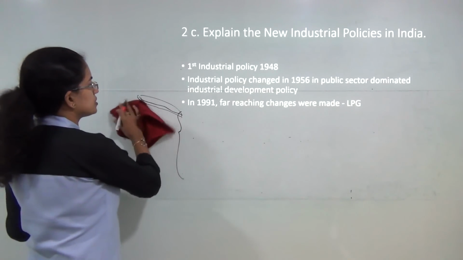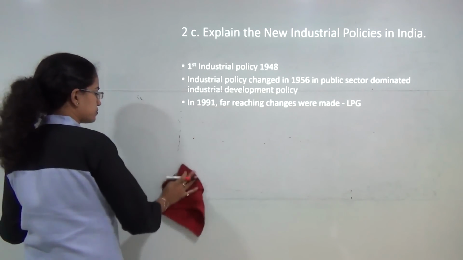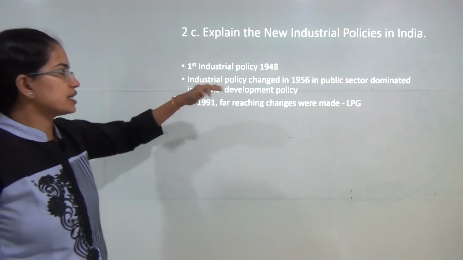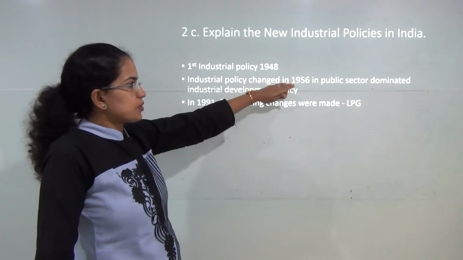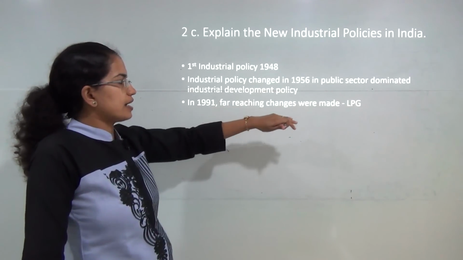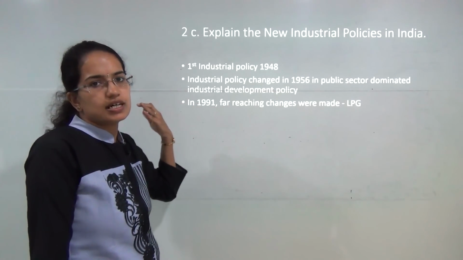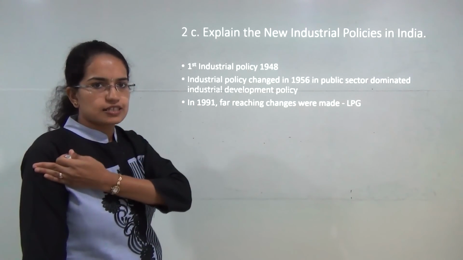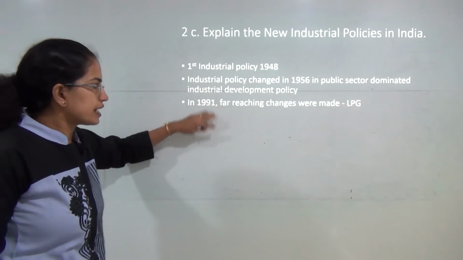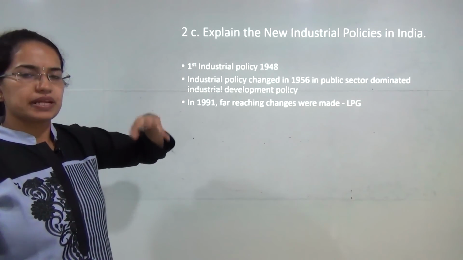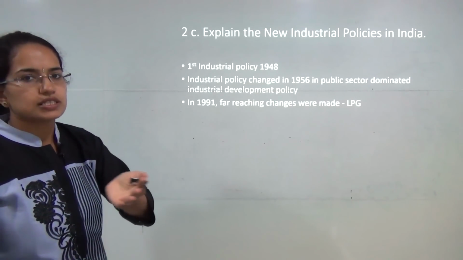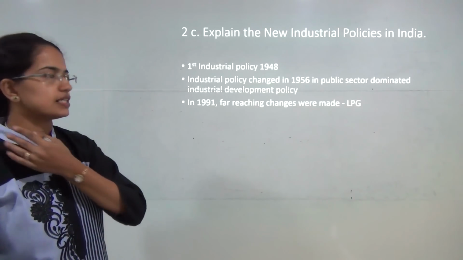Explain the new industrial policy. When a question like this is asked, you have to start with the backdrop, stating the first policy which started in 1948, the changes that were brought about in 56 in the public sector, and finally in 91 you had the far reaching changes, which were mainly LPG: liberalization, privatization and globalization. So you have to highlight the 1991 economic reforms, taking into consideration the previous reforms, and build out a story of how industrial development took place in India.